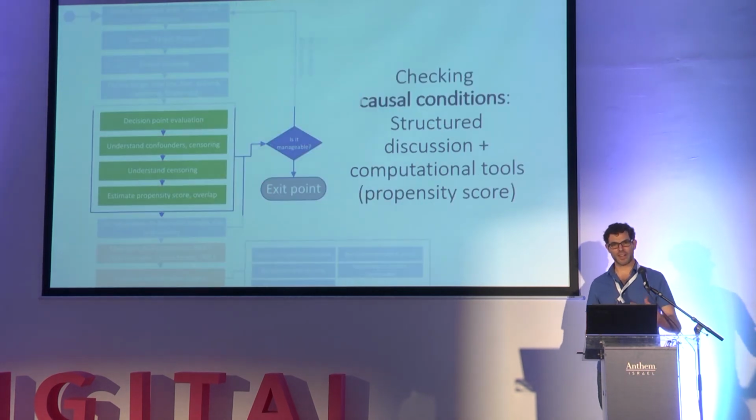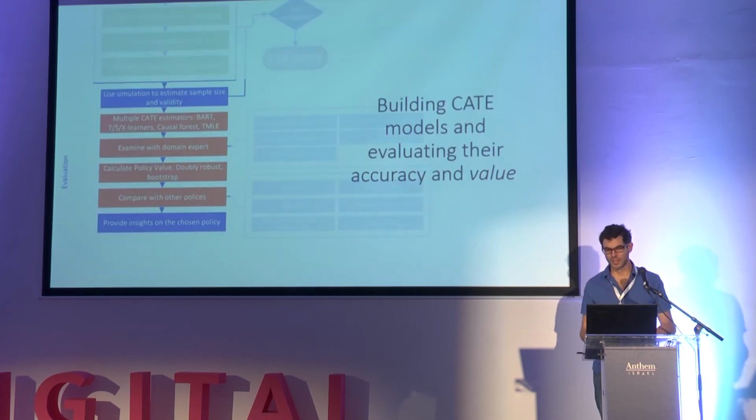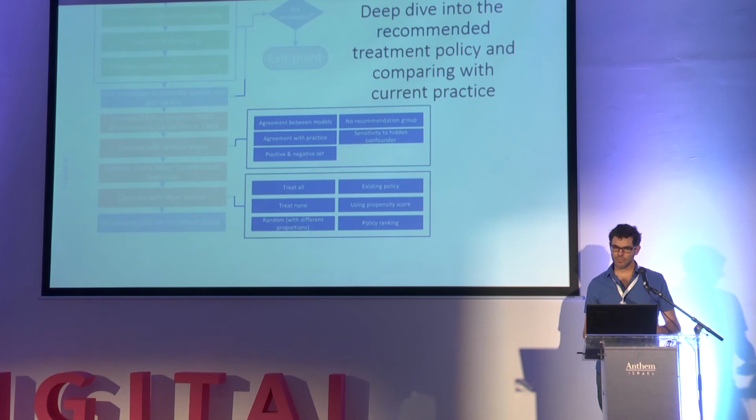Each of these steps has an exit point, which says, nope, the problem is too hard, there's hidden confounding, the models are bad, we can't estimate this, so better not do this. But assuming we're good, we have ways of building CATE models and evaluating their accuracy and their value. And finally, once we have CATE models, we also have a list of things for how to check them.